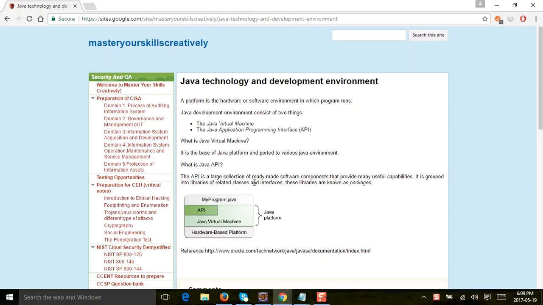Alright, so fundamentals, right? Java, we say how Java works, how it works under the hood. Right now, we say Java is a platform independent language. Okay, so what does this mean?